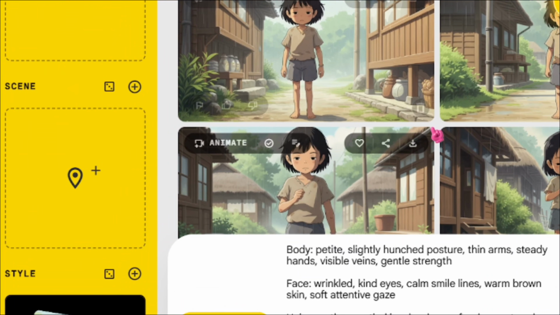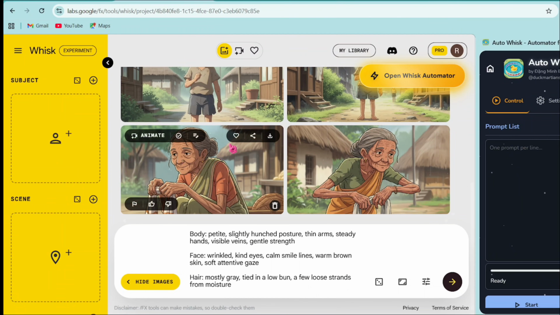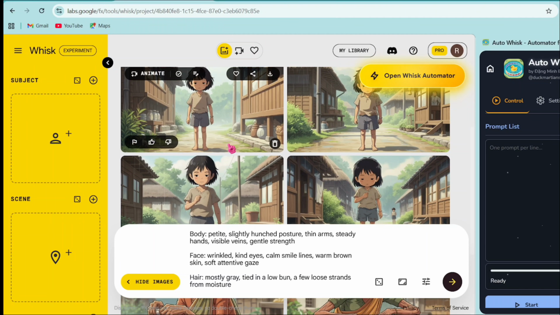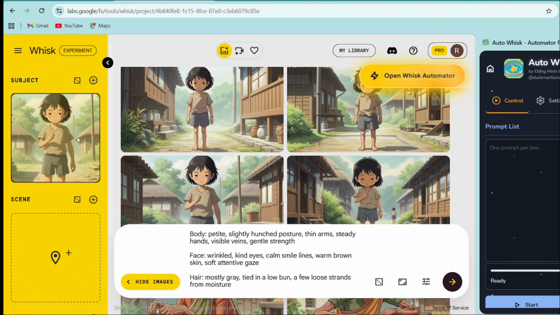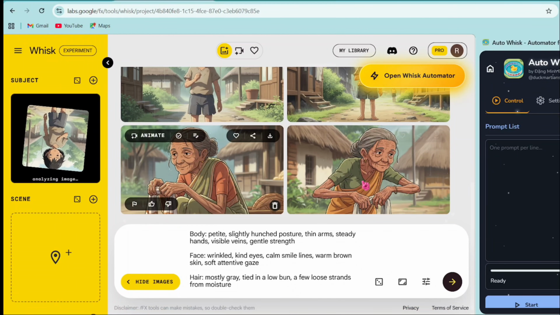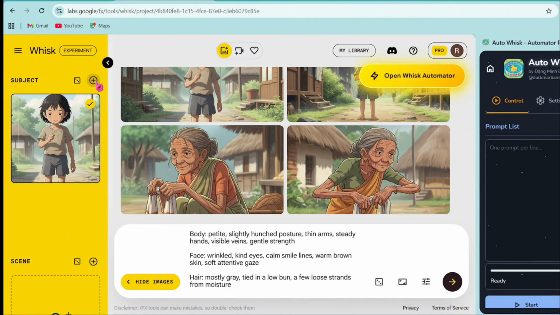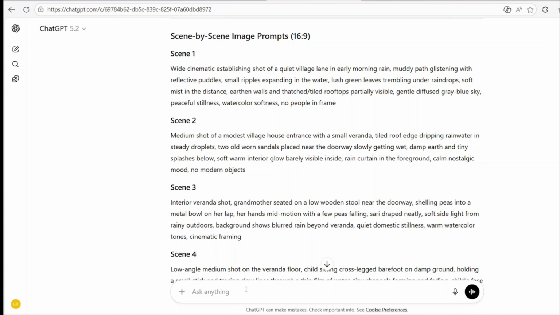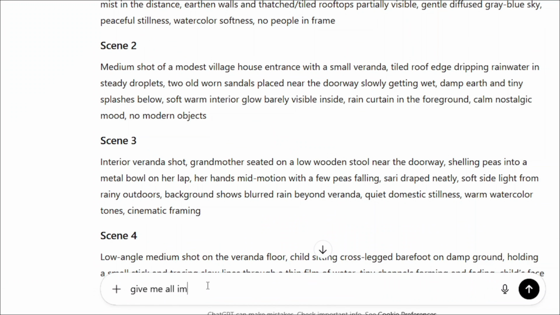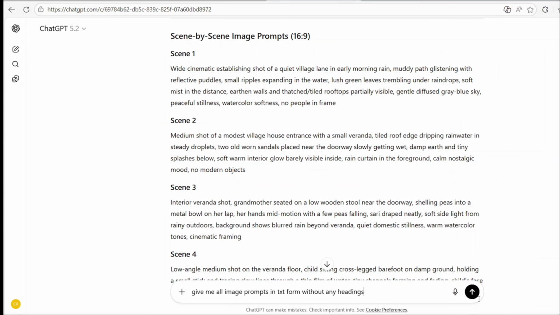If you upload an image in the scene box, then your background will remain consistent in every image. And if you upload images in the subject box, then your characters will remain consistent in every image. So here, I drag this image and add it to the subject box. Then, I click on the plus icon and add the second character image as well. After doing this, you need to go back to ChatGPT again. Then type, "Give me all image prompts in TXT format without any headings," and press enter.